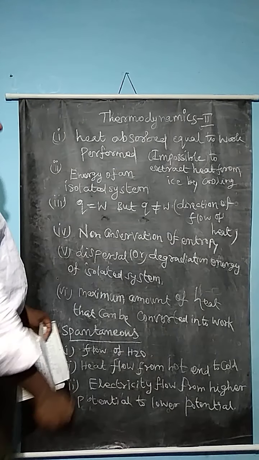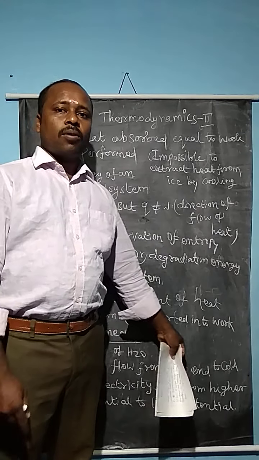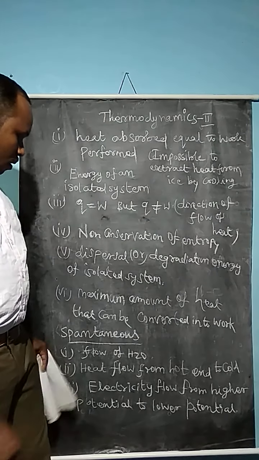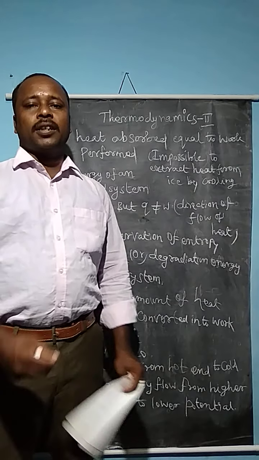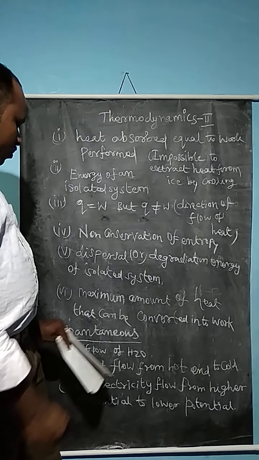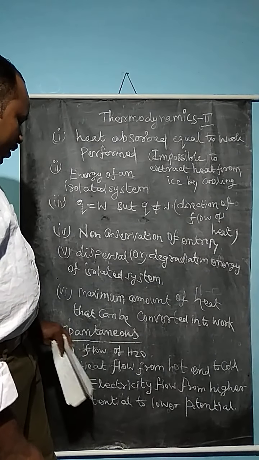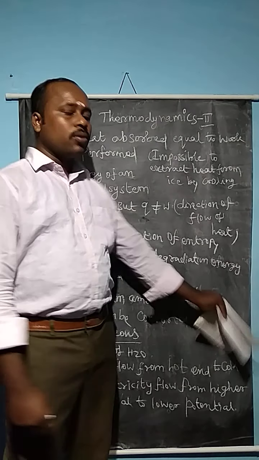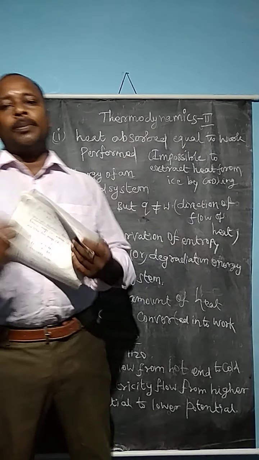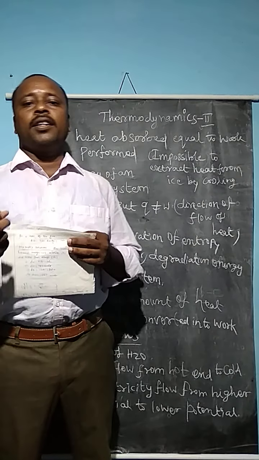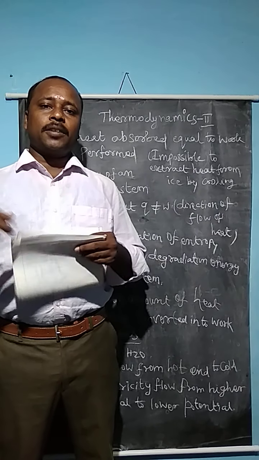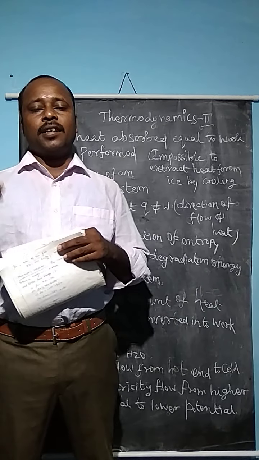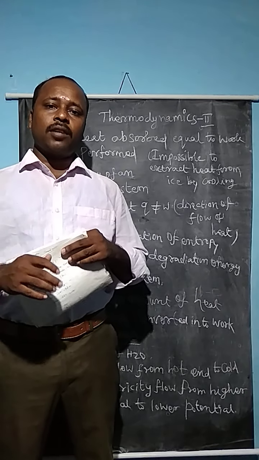Spontaneous reactions: flow of heat from a higher level to a lower level, or flow of electrical potential from higher potential to lower potential, electricity, heat flow from hot end to cold end. These are some of the spontaneous or irreversible reactions. Spontaneous reactions can be explained by thermodynamic aspects like delta G, delta H, delta U values.